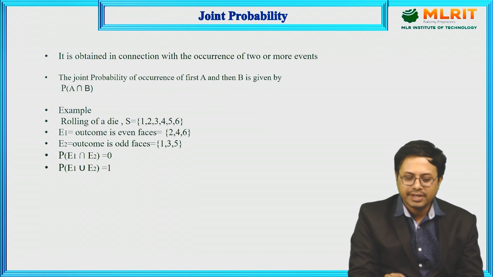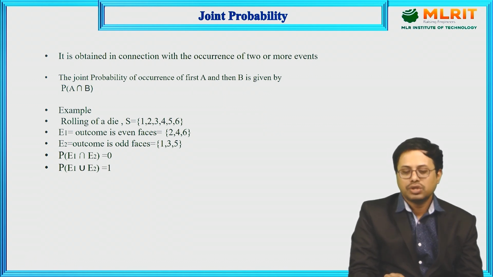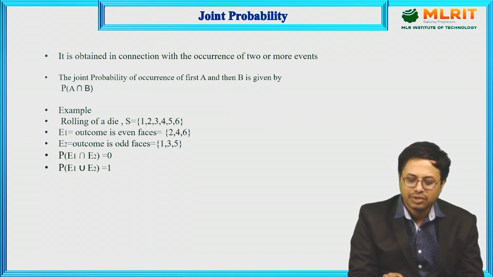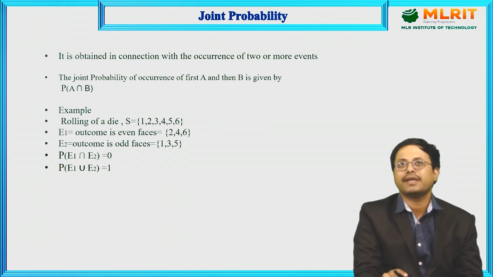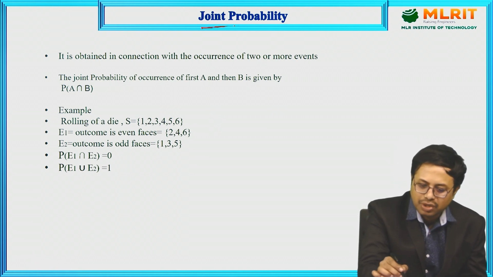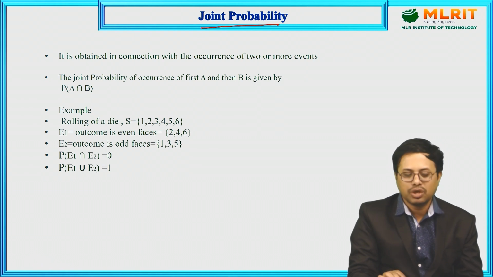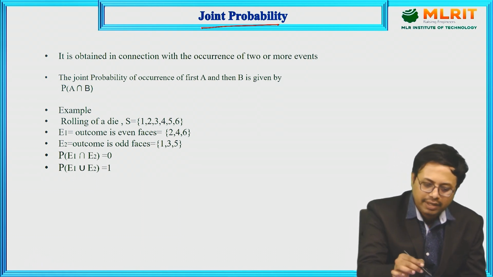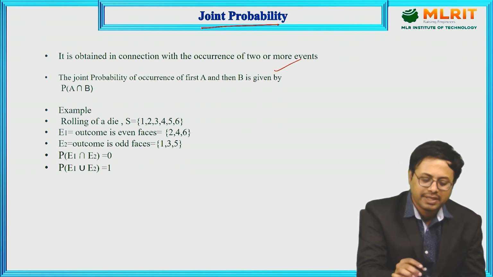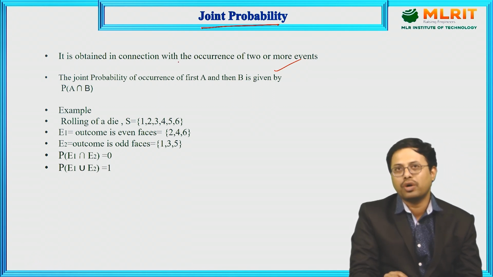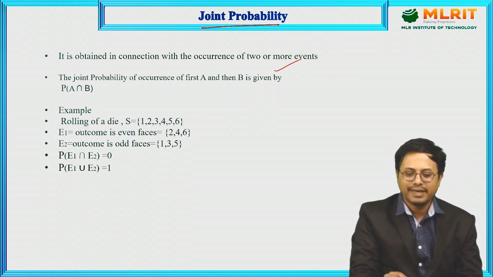What is the definition of joint probability? Joint means the joint of two events, that is, there is an intersection portion, and we calculate that intersection portion in terms of probability. According to the definition, it is obtained in connection with the occurrence of two or more events.